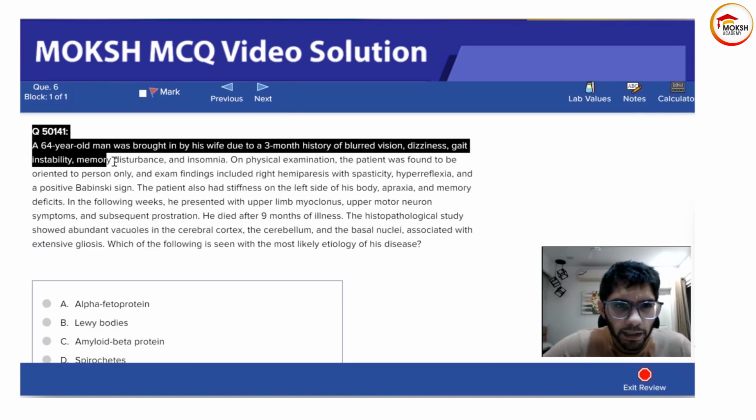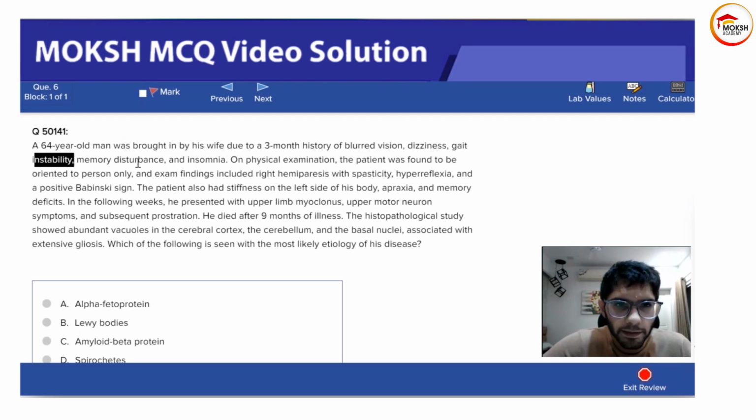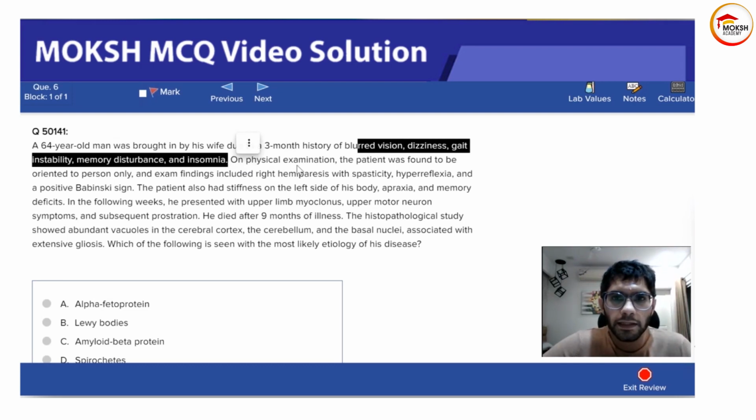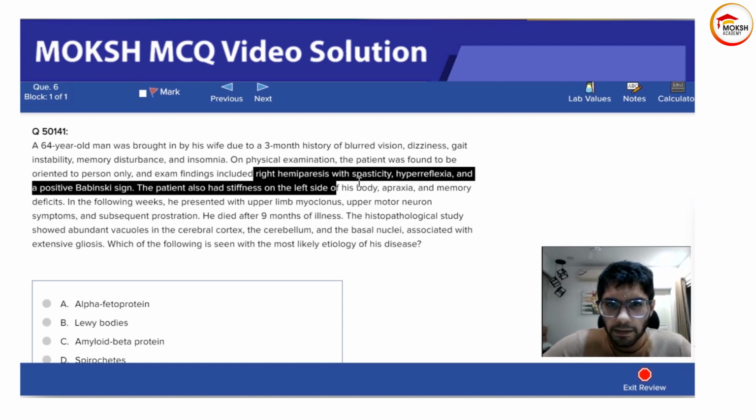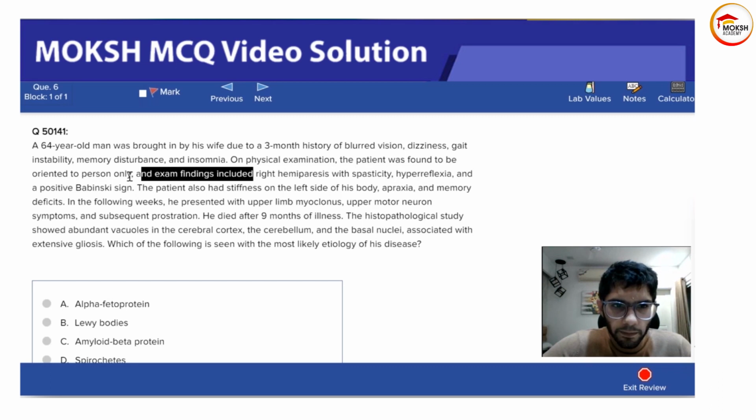Instability, memory disturbance, and insomnia. So this is one presentation. Blurred vision, dizziness, gait instability, memory disturbance, and insomnia. Remember this particular part. The patient was found to be oriented to person only. This is also important. CNS again. Right hemiparesis, spasticity, hyperreflexia, and positive Babinski sign. Again important. So this shows us that it's an upper motor lesion because of the positive Babinski sign.